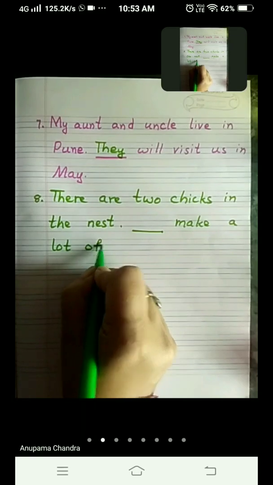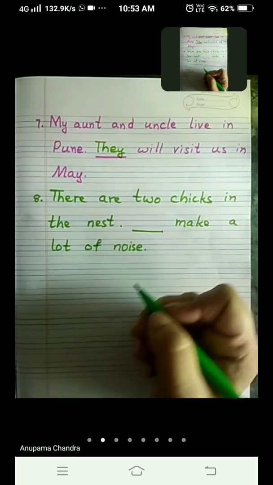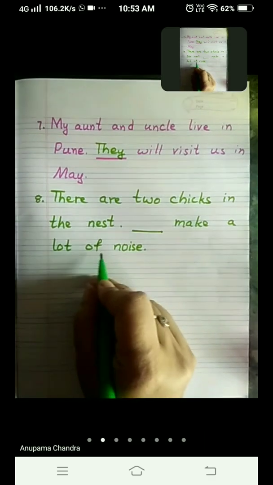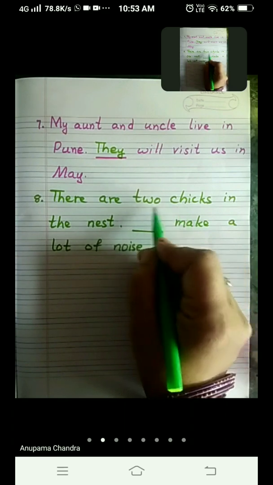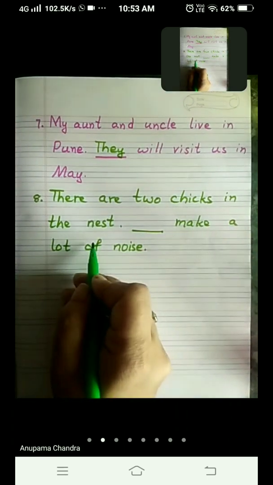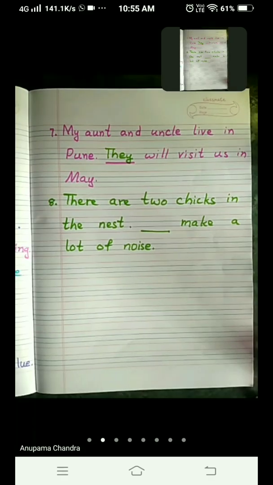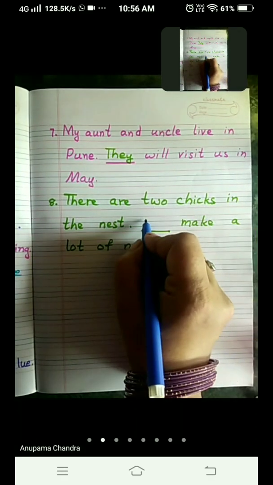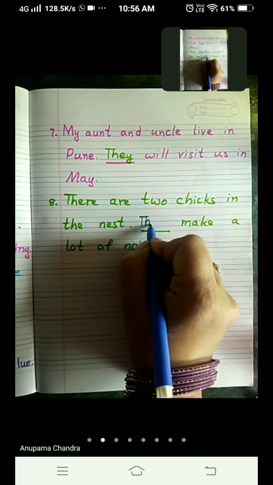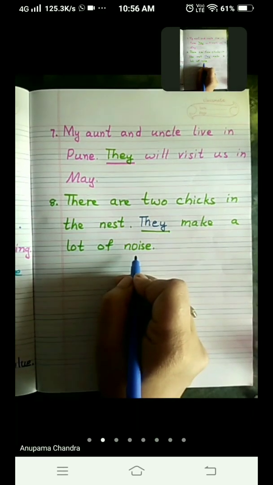Now here you can ask the question to yourself, who makes a lot of noise? 2 chicks. We are talking about the 2 chicks in the nest. So what can be the answer here? So children, because there are 2 chicks, we are going to use the word they. T-H-E-Y, they. They make a lot of noise.